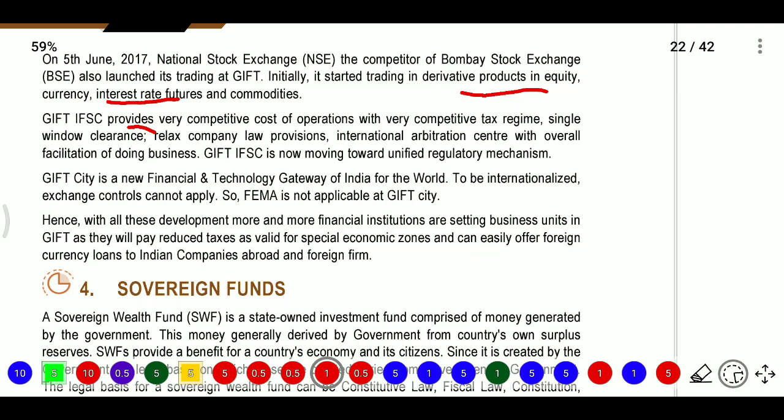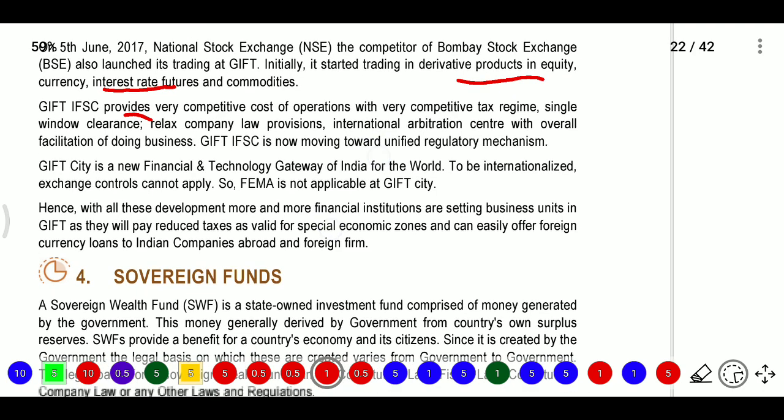They will go, whatever the transaction they want to do, they will go through only authorized retail. These complications will be there in FEMA, so FEMA will not be applicable to this GIFT City. Hence, with all this development, more and more financial institutions set up business units in GIFT, as they will pay reduced tax as valid for special economic zones and can easily offer foreign currency loans to Indian companies abroad and foreign firms.